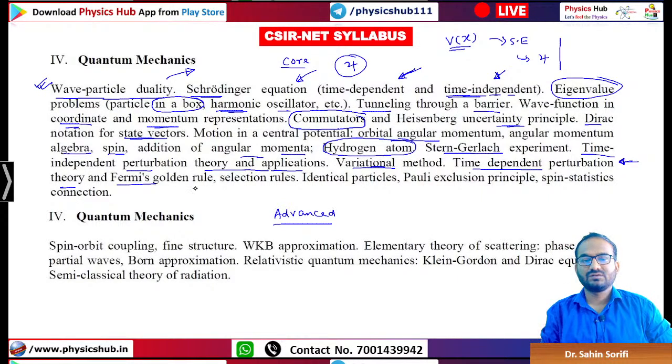Then Fermi's golden rule and selection rules, but this is a little bit difficult topic. If you understand the earlier topics, you will easily be able to understand this time dependent part as well.